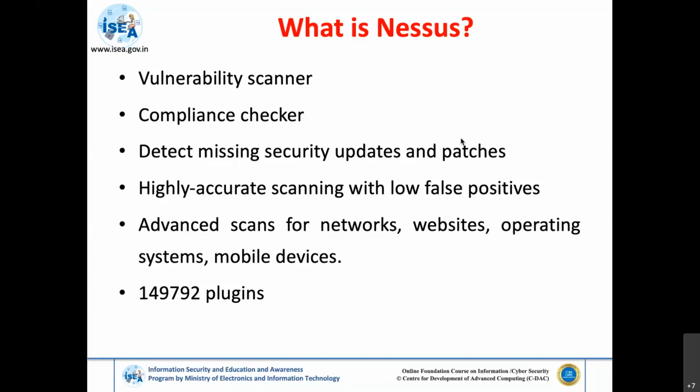Also, we have advanced scanning, in the sense that we can include scripts or customized plugins for a specific operating system, website, or any kind of application. As of December 2020, around 149,792 plugins are already available with this particular tool.